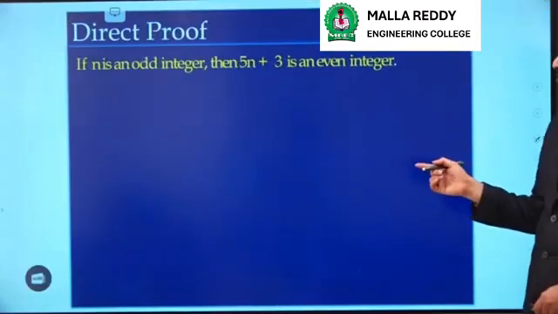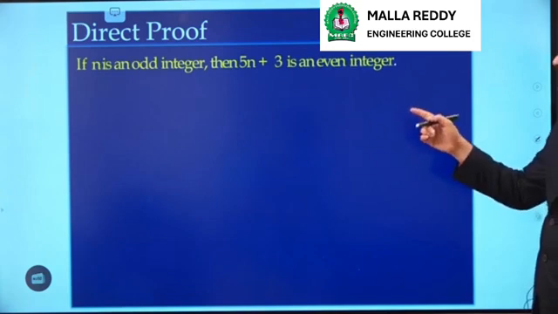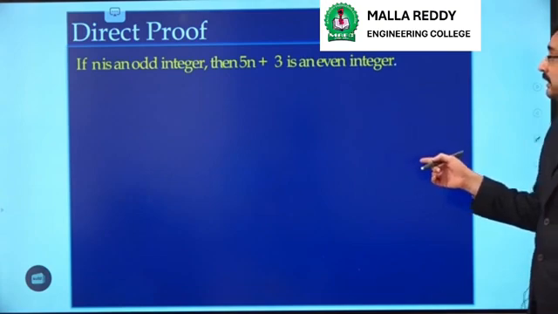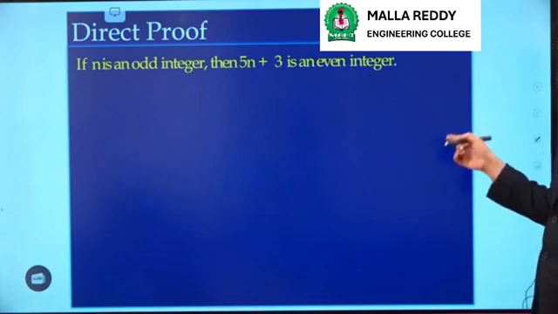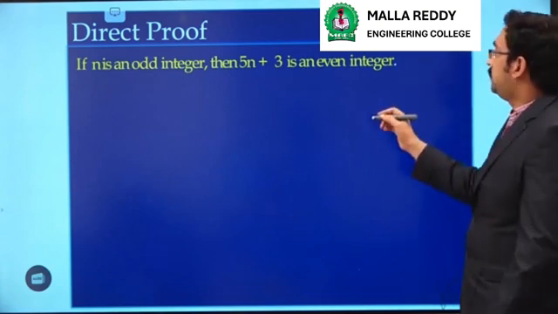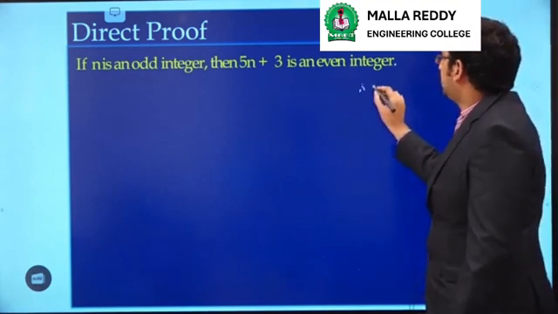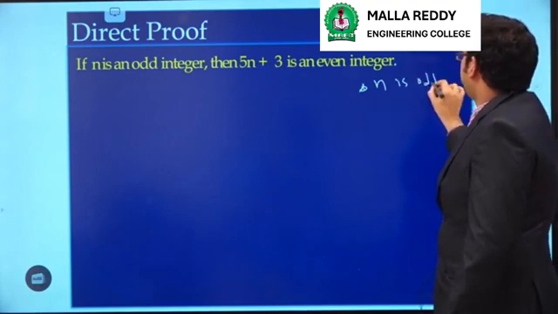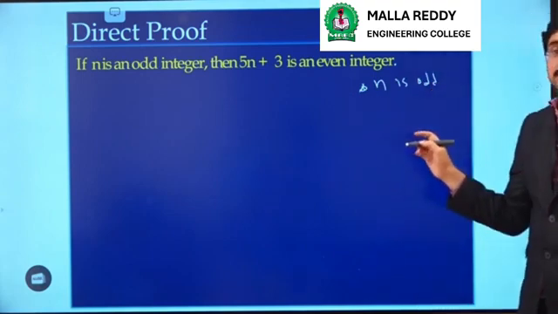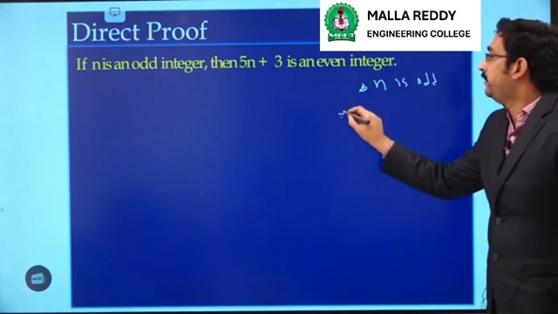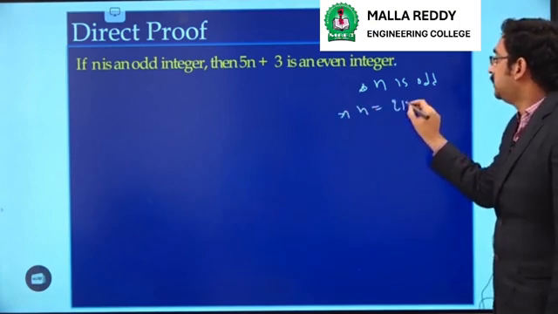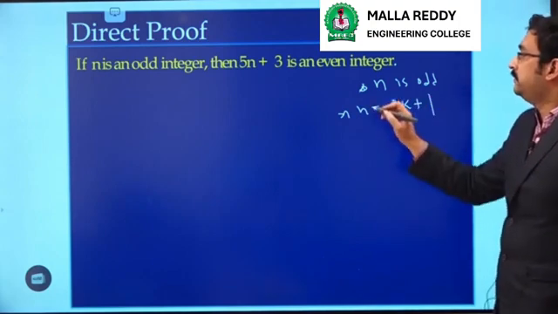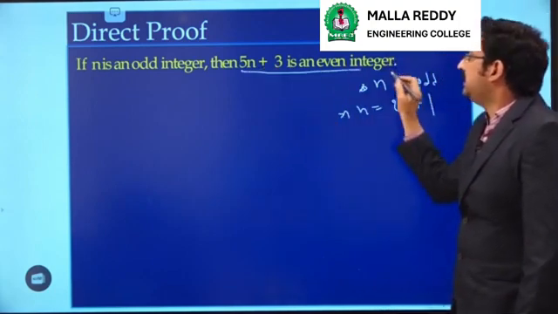See one more example. Here what we have to prove is, if n is an odd integer, then 5n plus 3 is an even integer. That we have to prove. So assume n is odd. First we will assume that n is odd. By the definition of odd integer, we can write n equal to 2k plus 1. So what do we have to prove? We have to prove that 5n plus 3 is even.